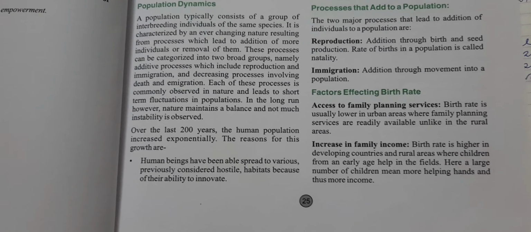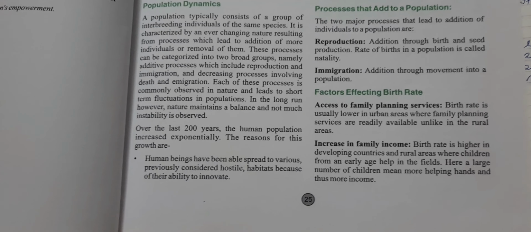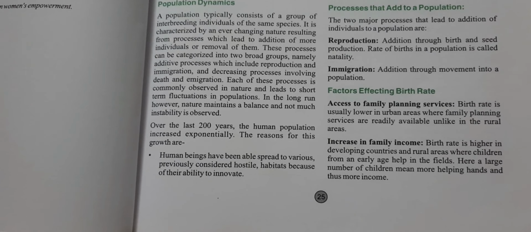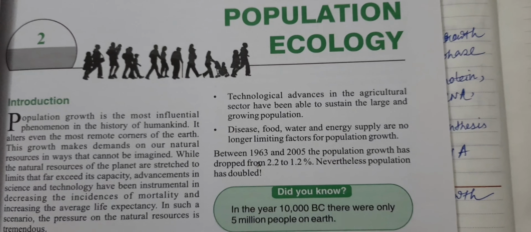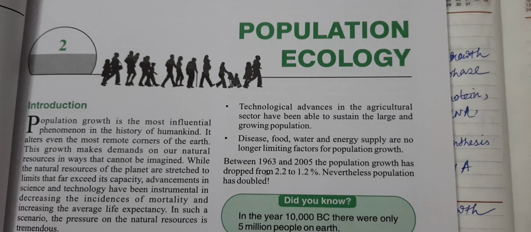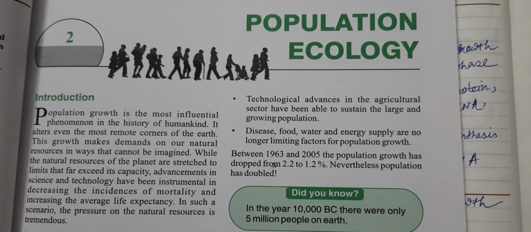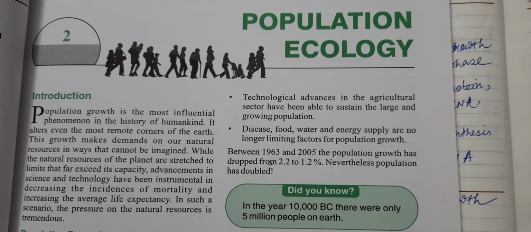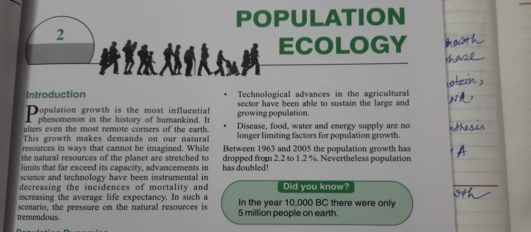What are the reasons behind that? The human beings have proper adaptability and can spread to various habitats. That is a reason for population growth. Next is the use of advanced technology in agriculture, which also helps in population growth. And the next one is that disease, food, water and energy supply are no longer such limiting factors for population growth.